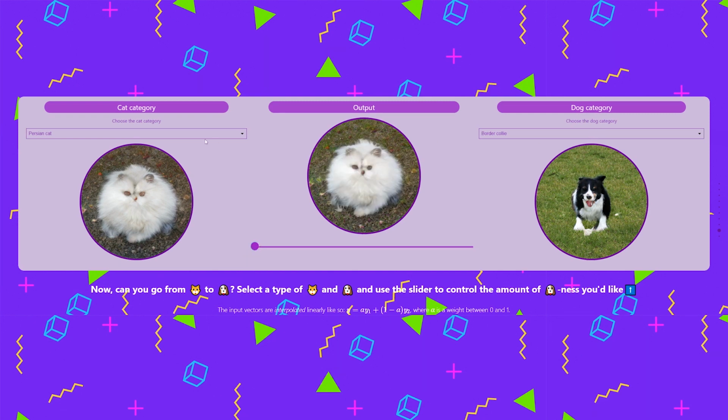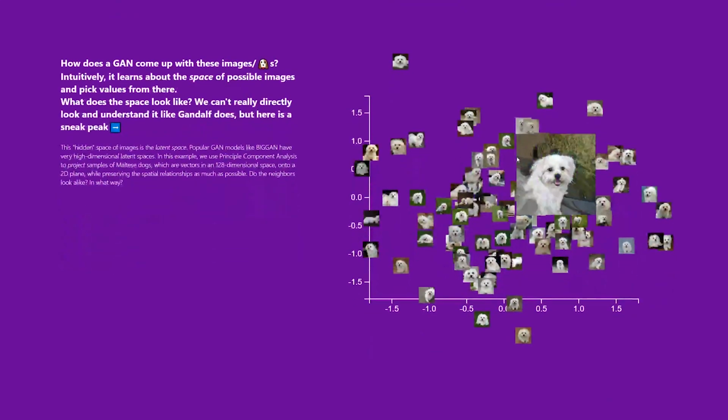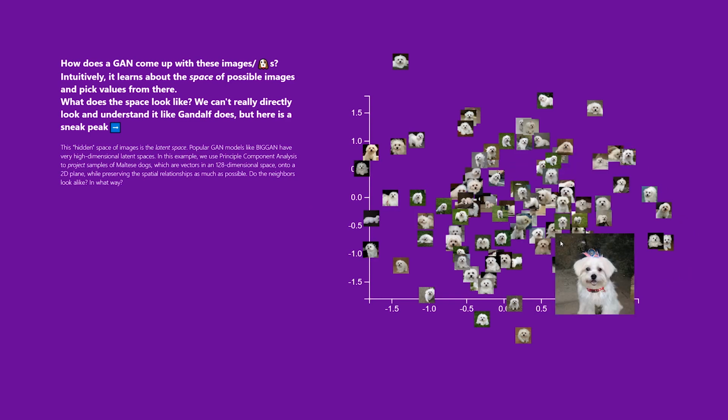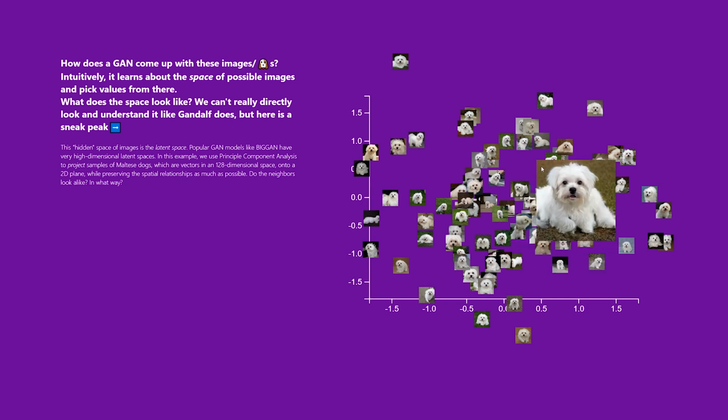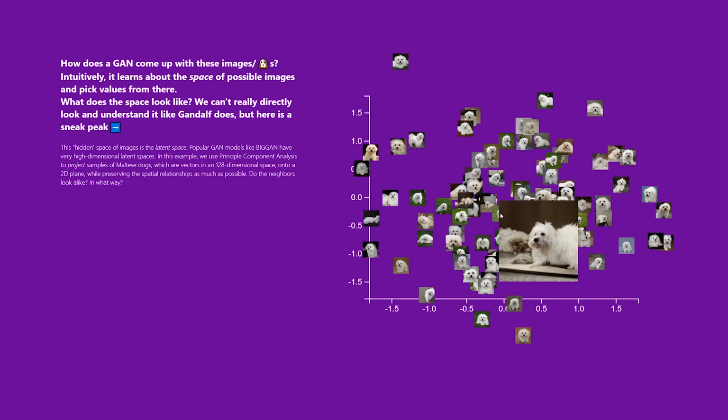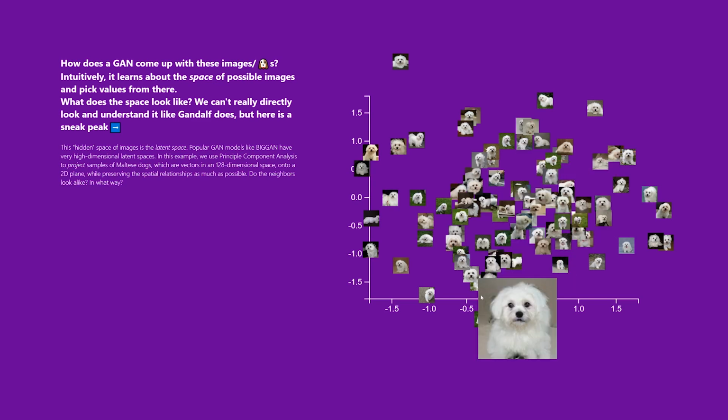GAN outputs. The final page shows 100 random samples of the same class of dog projected onto a 2D plane using principal component analysis. The goal is to give the reader a hint about the image generation process and the inner workings of GANs. By directly showing the output images in an interactive way, we hope the reader can make his or her own interpretations of how the outputs relate to each other and build an idea of what a latent space is. This is still an ongoing research area with a lot of exciting research questions to be answered.